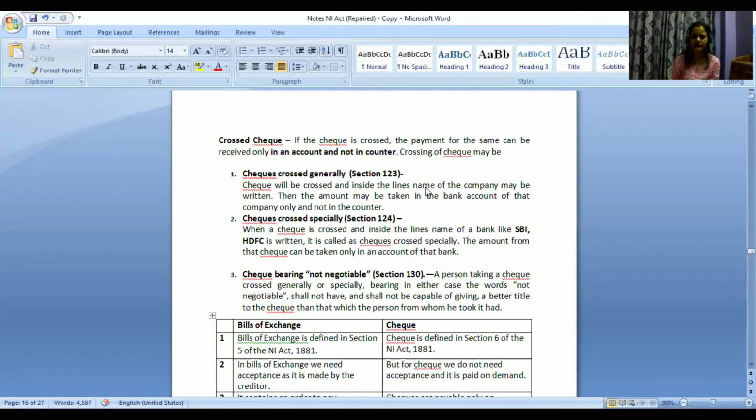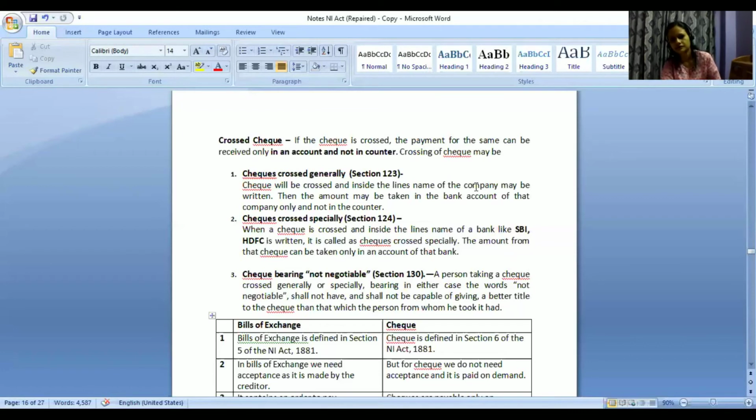So that also will be considered. Companies have bank accounts, institutes have bank accounts. So like that, it will be generally. If you want to mention a trust name, it will be generally, and specially only when the bank's name is mentioned. Otherwise, it will be generally when you are mentioning a company's name or trust name or something like that.